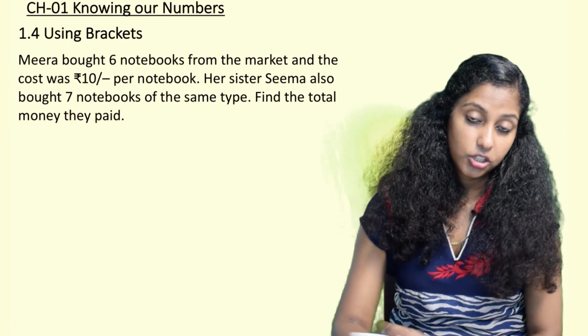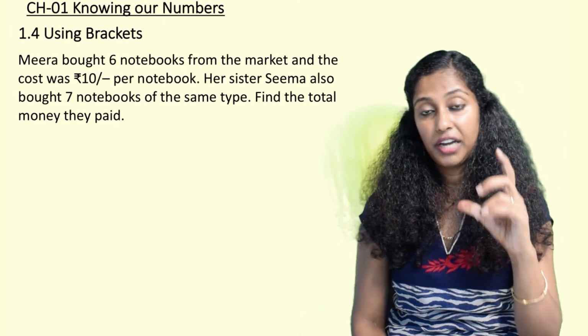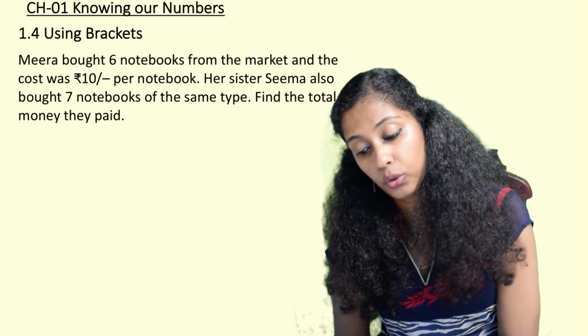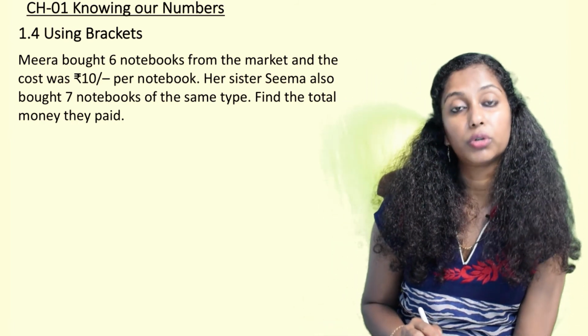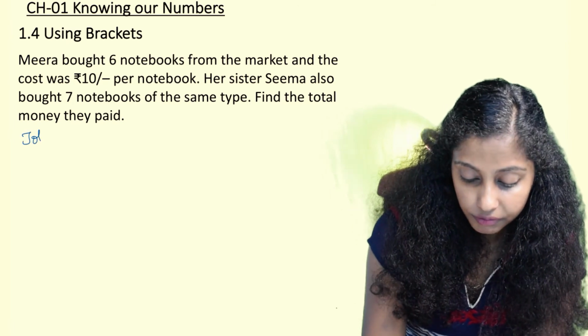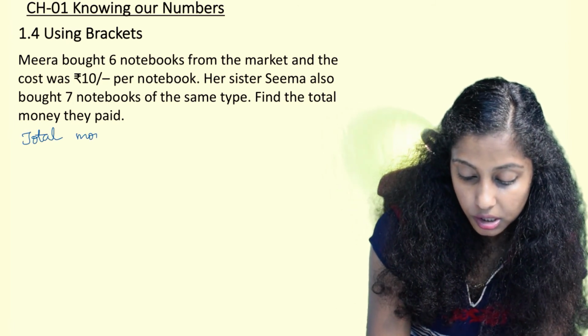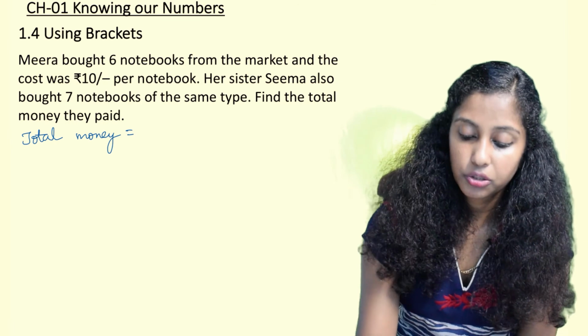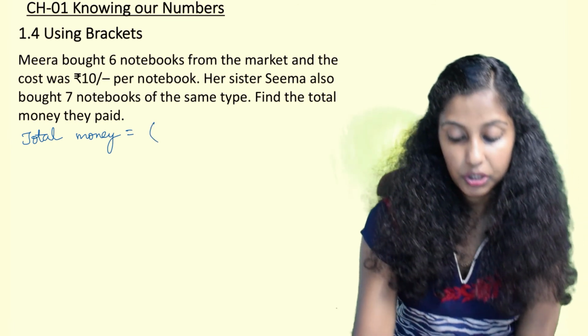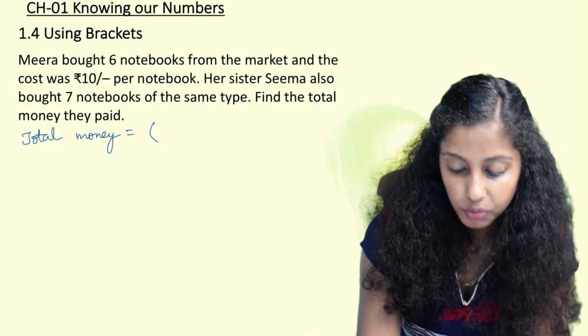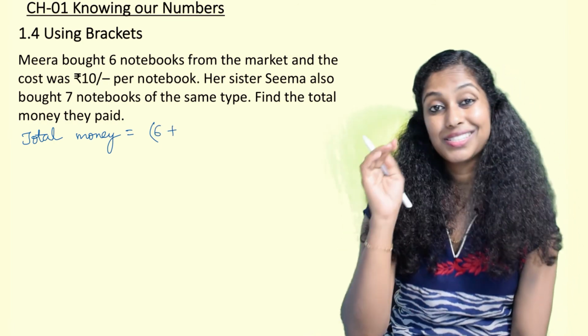In such cases where there is some similarity, brackets come into the picture. Let us see how. To find the total money, we need to write in a bracket, because the number of notebooks is from the same category.